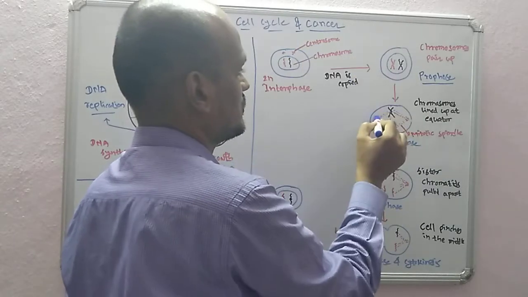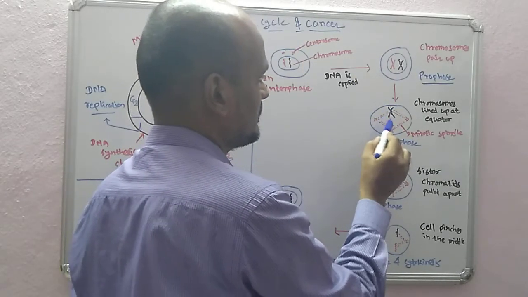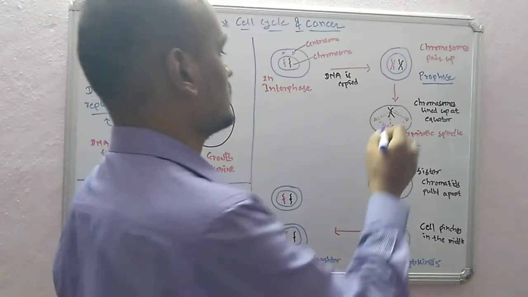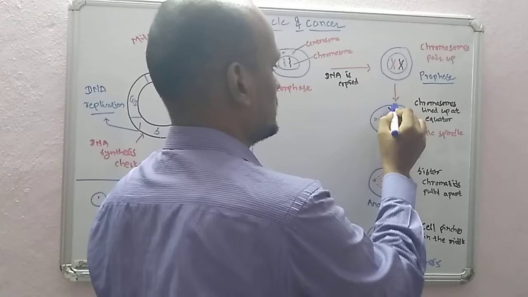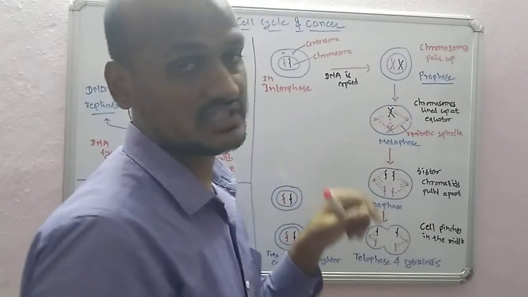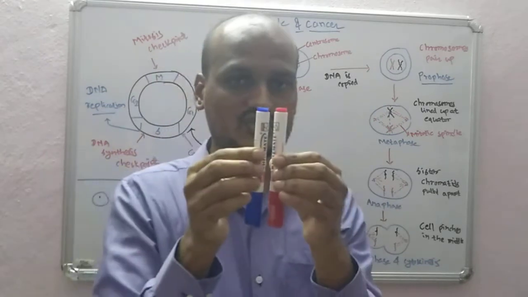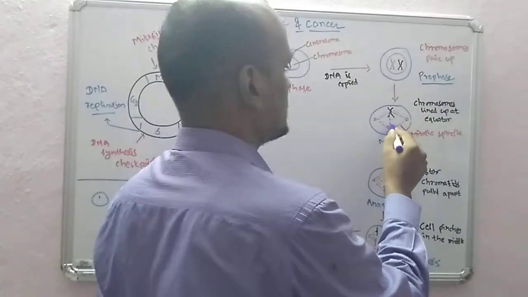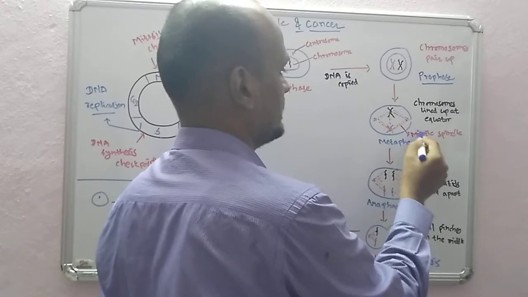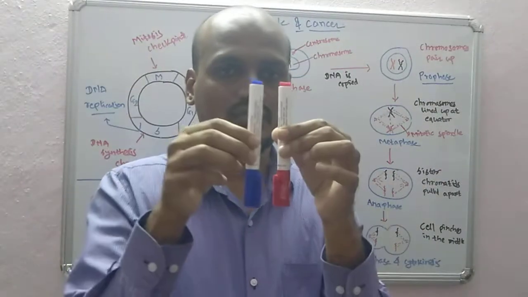From this centrosome, there is the mitotic spindle, right? So this mitotic spindle goes and attaches at the centromere region. The middle portion is the centromere region of the chromosome. It attaches here, and that is how chromosomes are placed at the center of the cell. Next, this stage is called the metaphase, and these are the mitotic spindles. So at the metaphase, chromosomes are now at the center.